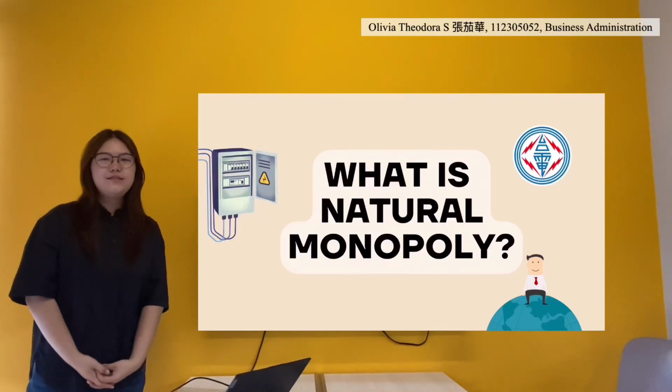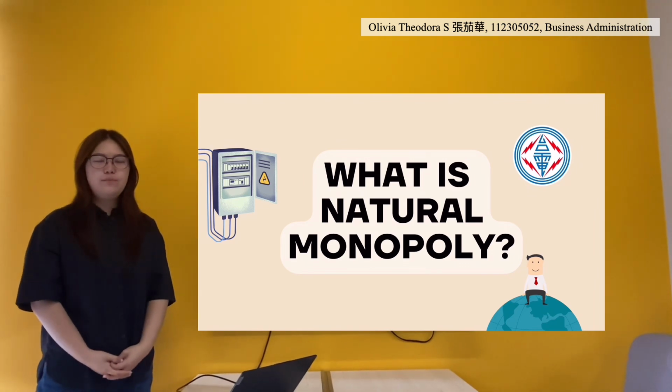Okay, so first I will start sharing my assigned research for this. I will explain what a natural monopoly is, the cost graph for a natural monopoly, as well as explain how Taipower is a natural monopoly. So to start off, I will be explaining what a natural monopoly is.